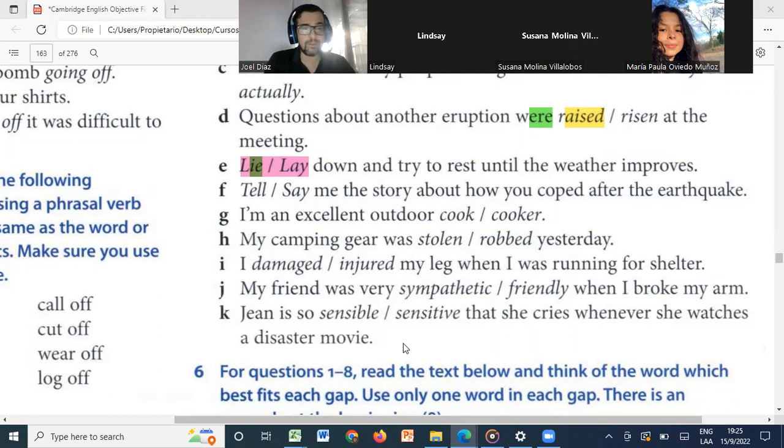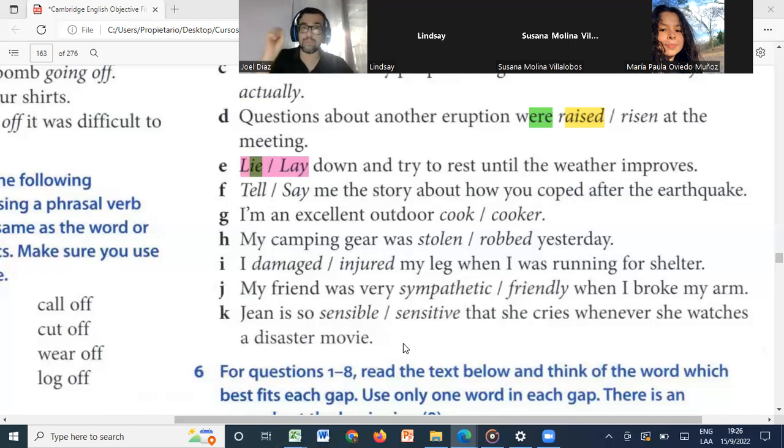Okay, sensible means that you have a good judgment or are very practical. So, sometimes the most sensible thing is to ignore what people say and look at the facts. And in this case, sensitive is related to feelings. Kind of interesting, right? So sensitive is related to feelings, and sensible means that you have good judgment or are very practical.